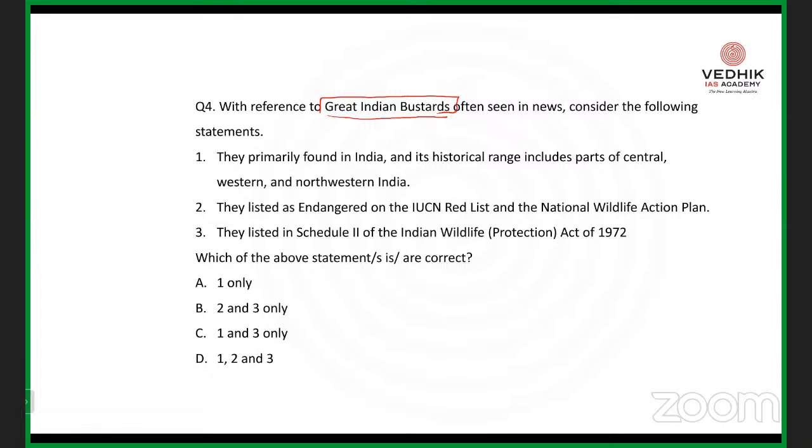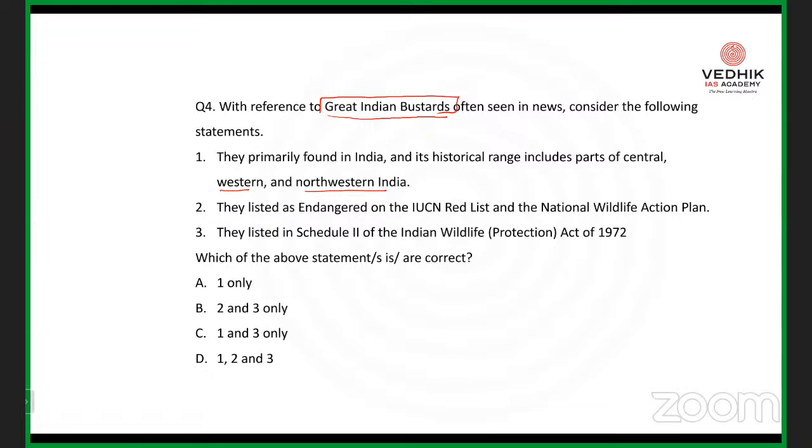And I have already mentioned, there are some questions in UPSC where you will get the answer by eliminating the wrong options, even though you are not able to find out what exactly the right answer is. Correct. So this is an example for that question. Okay. So just imagine I know nothing about what is exactly the location of this particular Great Indian Bustard. So when you get this question, okay, they are primarily found in India and its historical range, which includes central, western, or even northern India. You don't know what is its exact location, right? So just leave the first statement. Go to the second statement.